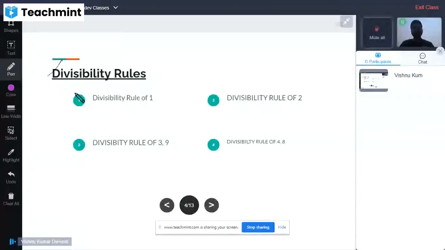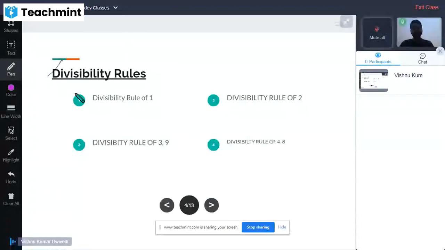I will also put this as: every digit is divisible by 1 and every digit is divisible by itself.